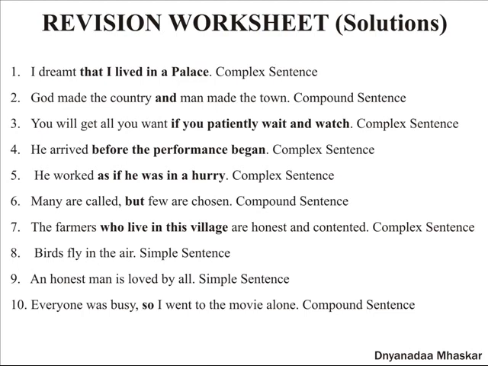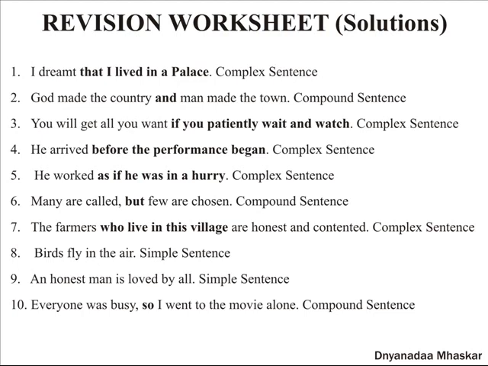He worked as if he was in a hurry. Again, this is a complex sentence. The highlighted group of words is a dependent clause, whereas he worked is an independent clause. Many are called, but few are chosen. There are two independent clauses which are joined by the coordinating conjunction but. Seventh one, the farmers who live in this village are honest and contented. Again, this is a complex sentence. Who live in this village is a dependent clause. The farmers are honest and contented is an independent clause.